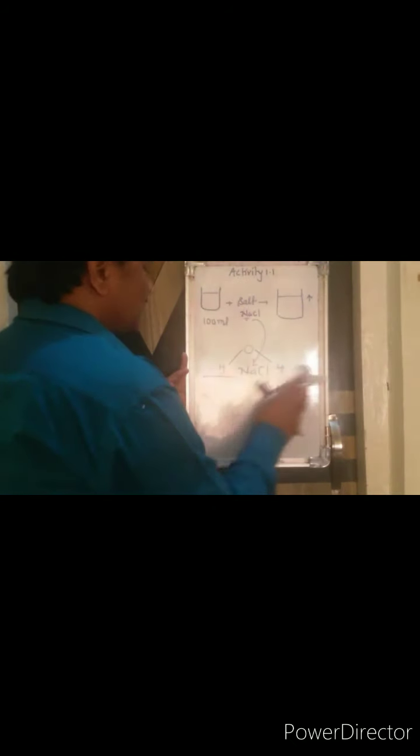Now let us see the second activity. Particles of matter are small in size. Activity 1.2 is given with potassium permanganate. Let's take crystals of KMnO4 and again 100 ml of water. So what are we going to see out of this? We will see the physical nature of matter.